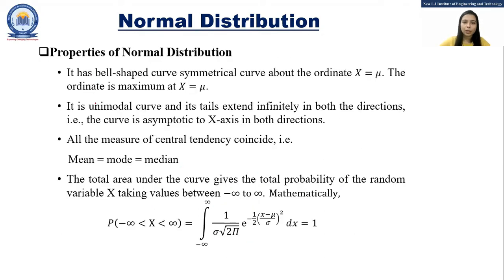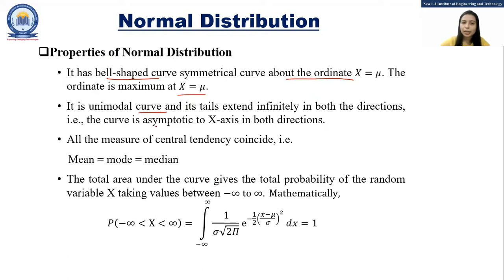Now let's see the properties of the normal distribution. It has a bell-shaped curve as we have discussed. It is a symmetrical curve about the ordinate x is equal to mu. The ordinate is maximum at x is equal to mu. It is a unimodal curve and it extends infinitely in both directions.